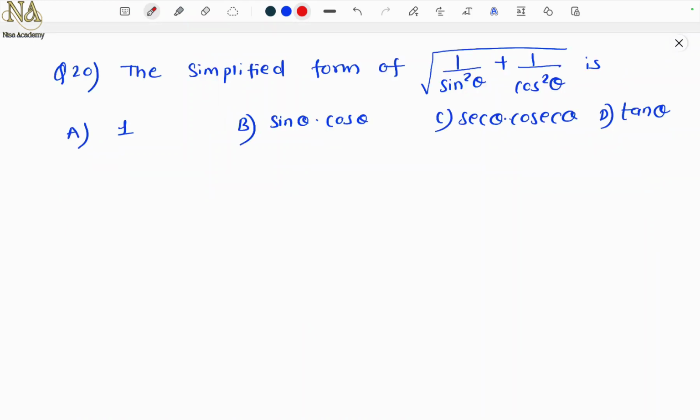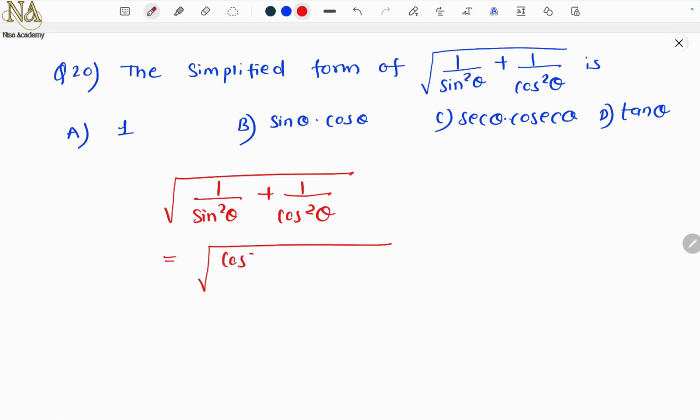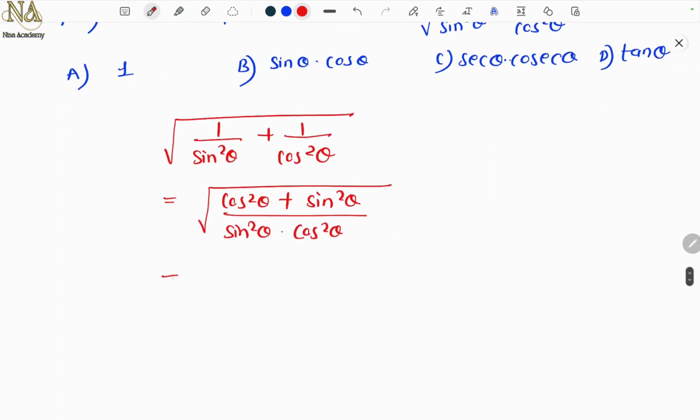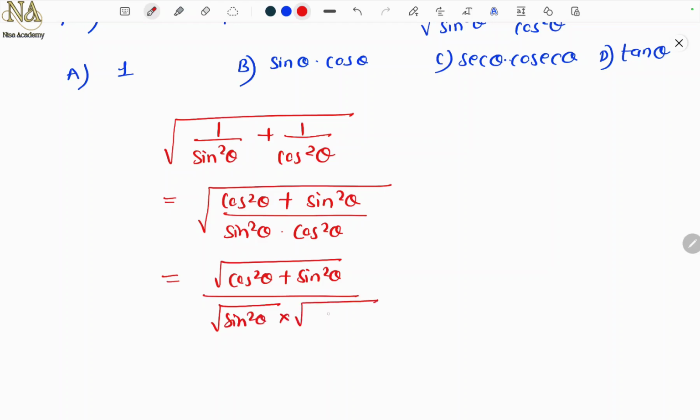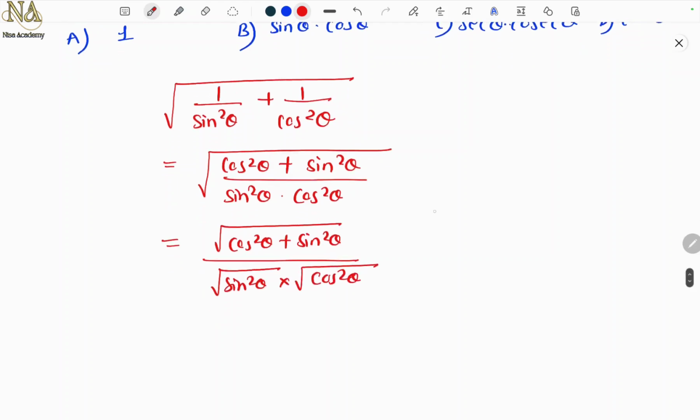Question number 20, the simplified form of under root 1 upon sine square plus 1 upon cos square. So square root of 1 upon sine square theta plus 1 upon cos square theta equals, cross multiply, cos square theta plus sine square theta upon sine square theta into cos square theta. Okay, take separate square root. Cos square theta plus sine square theta upon root sine square theta into root cos square theta. Directly also we can do it, no problem. So cos square theta plus sine square is 1, and root 1 is 1.